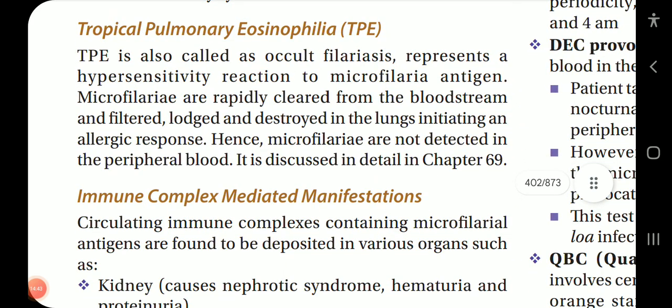Next comes tropical pulmonary eosinophilia, TPE. TPE is also called occult filariasis and represents a hypersensitivity reaction to microfilarial antigen. Microfilariae are rapidly cleared from the bloodstream and filtered, lost and destroyed in the lungs, initiating an allergic response. Hence, microfilariae are not detected in the peripheral blood.